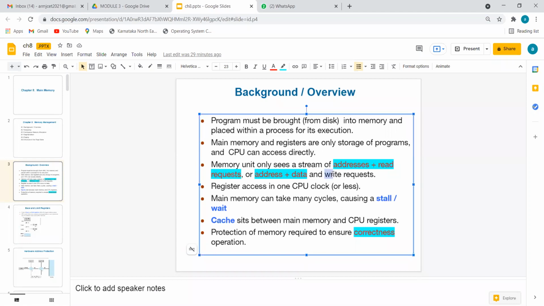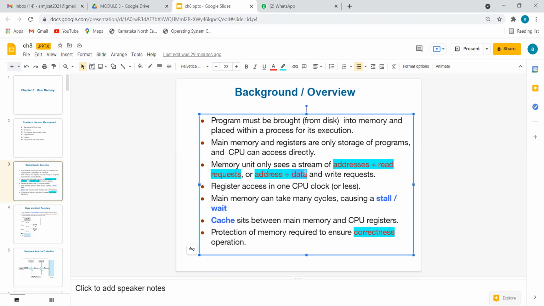What happens if you want to write an assignment in a notebook? First, in which page do you want to write? You finished yesterday, and today you want to continue, so what is the page number where I can write today? And this time you also need data. Because if you are writing, you should have in your brain what to write. Say you are writing an assignment of operating systems: you should know for which question which answer to write, how much to write, whether to write a diagram or only explanation.